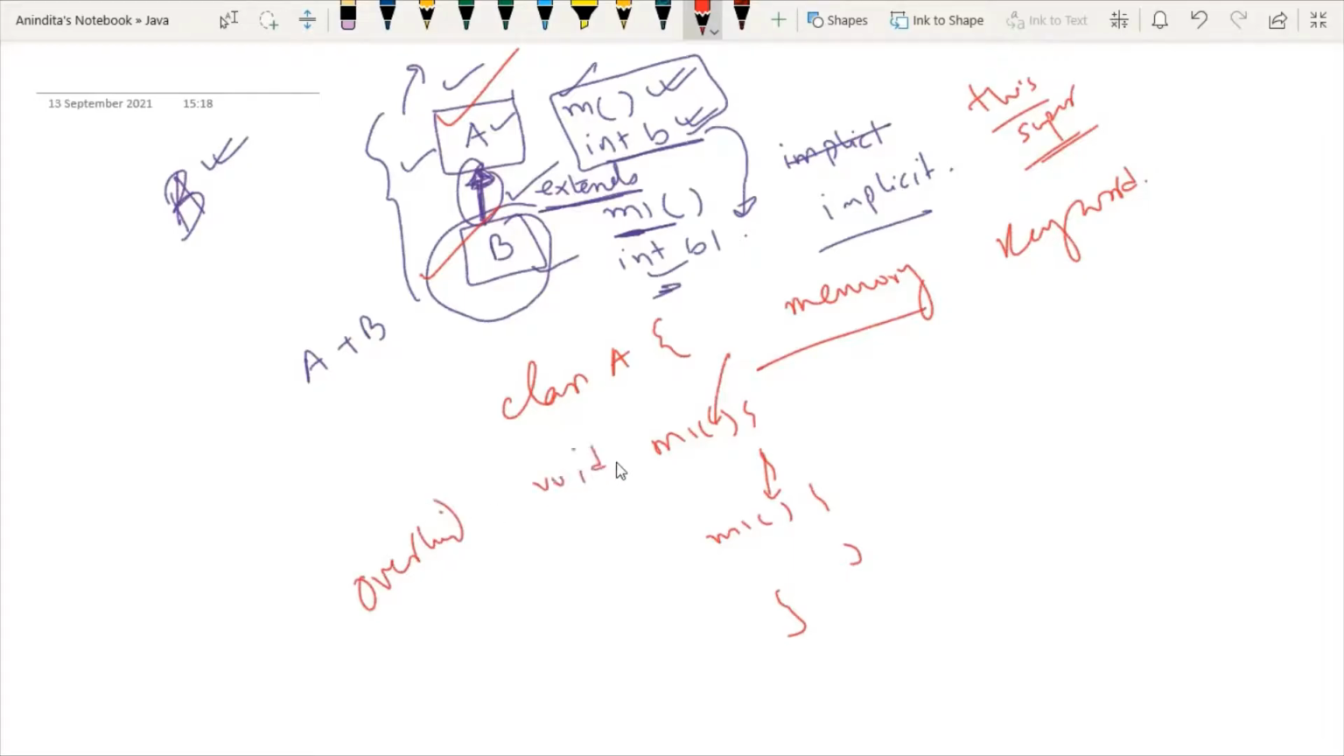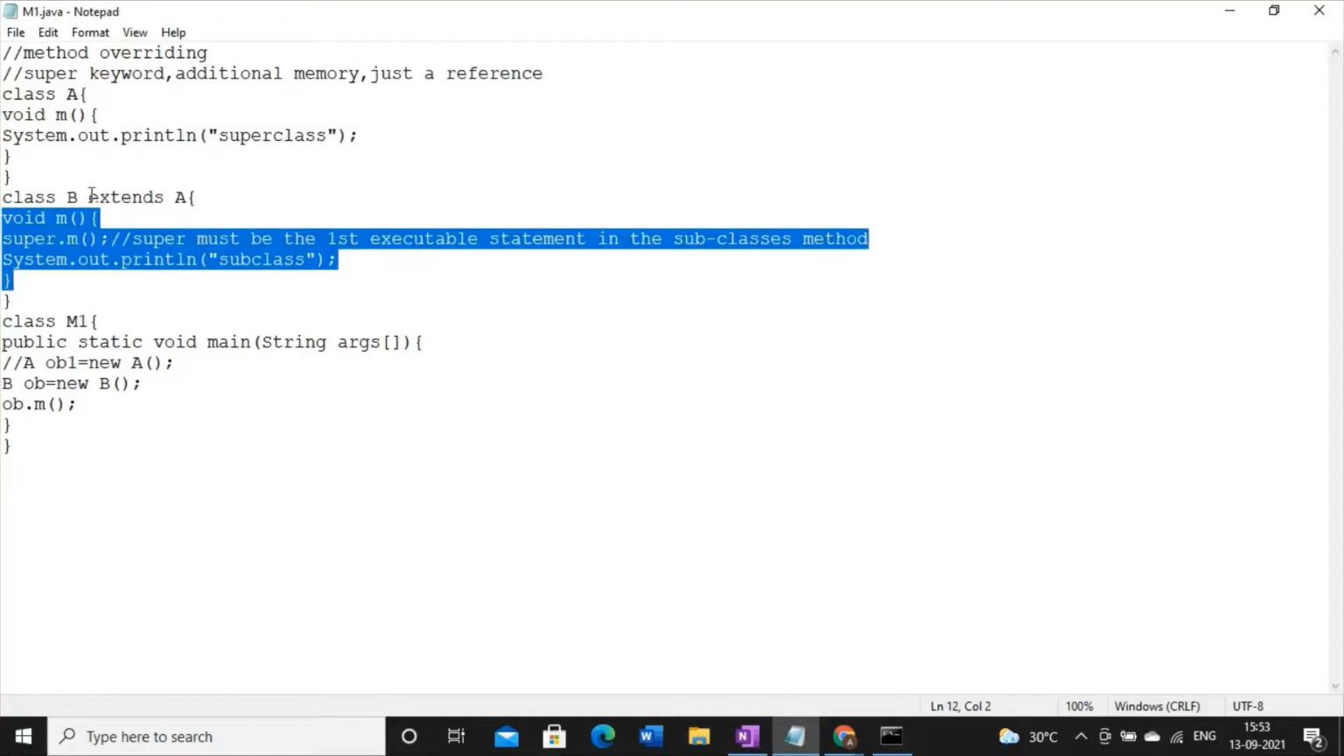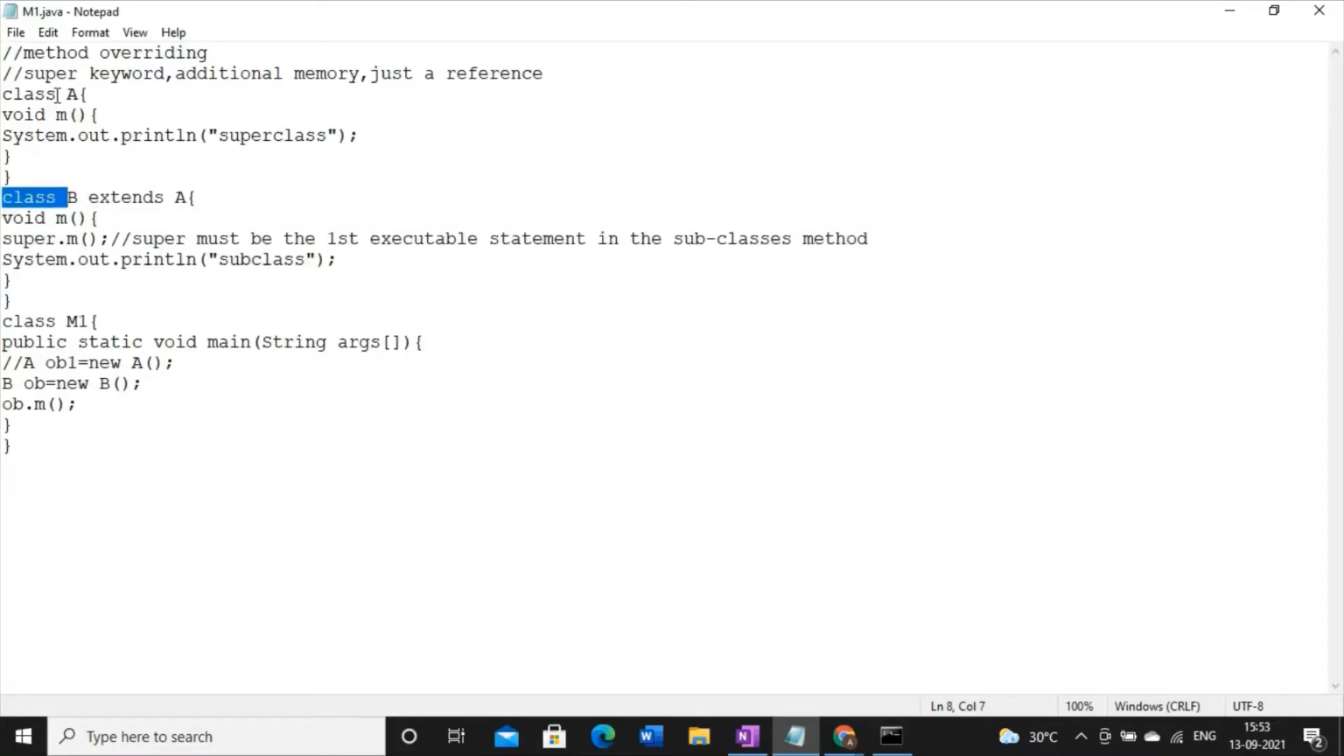And the return type of the method does not matter. It may be same, may be different. Now check here. Here what happens? The method names are same, but both the methods exist in two different classes. One in the superclass and another one in the subclass. So this is the first change.